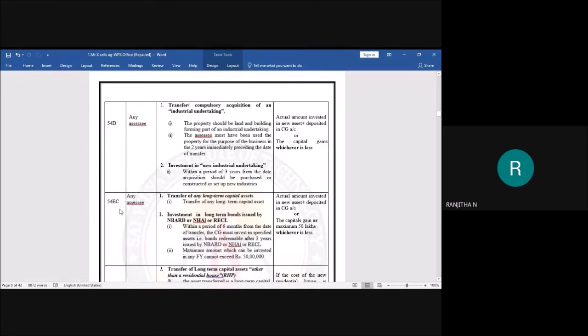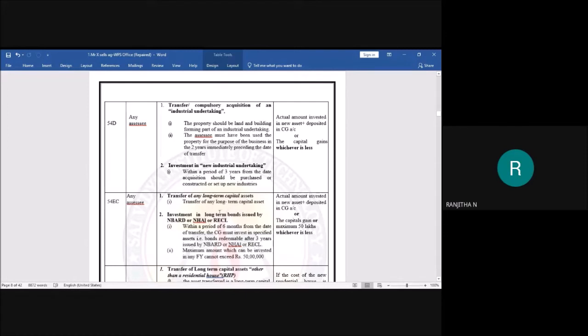Next, go for section 54EC. This 54EC is also available to any assessee. And what are the conditions he has to fulfill in order to get this exemption? Let us see that. The first one is transfer of any long-term capital asset. There must be a transfer of a long-term capital asset.